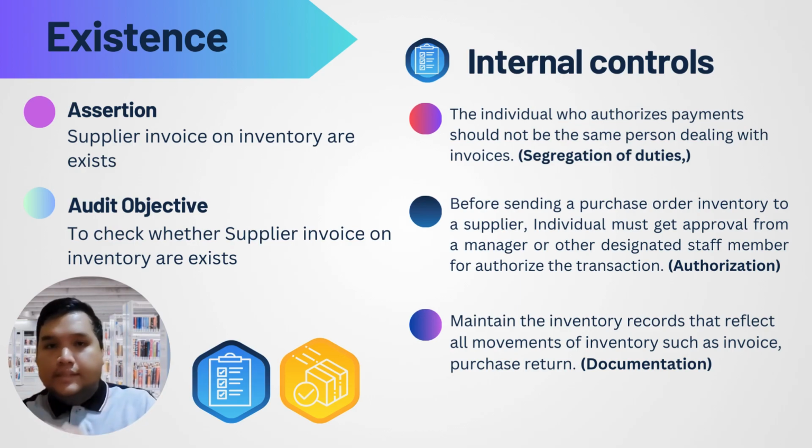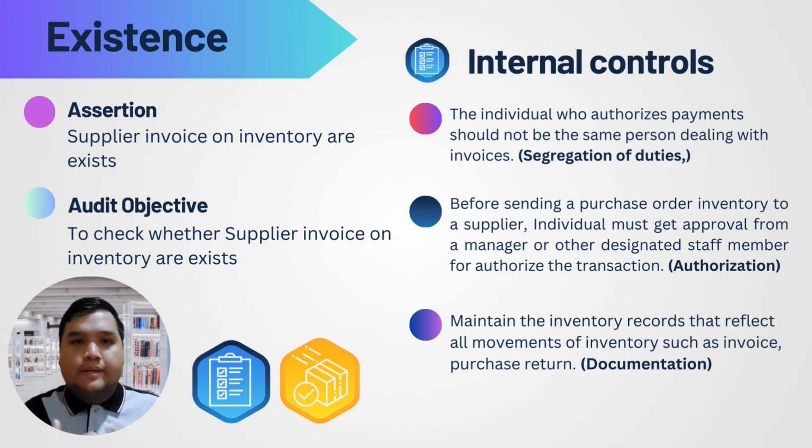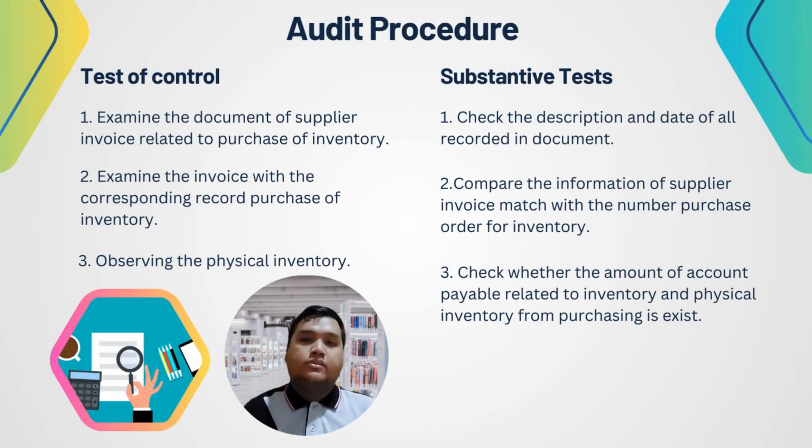Next, we will go to the internal control. The individual who authorizes the payment should not be the same person dealing with the invoice. Before sending the purchase order for inventory to a supplier, the individual must get approval from a manager or other designated staff member to authorize the transaction, and maintain the inventory record that reflects all movement of inventory such as inventory and purchase return. Next, we must do a test of control. Firstly, examine the document of supplier invoice from purchasing the inventory.